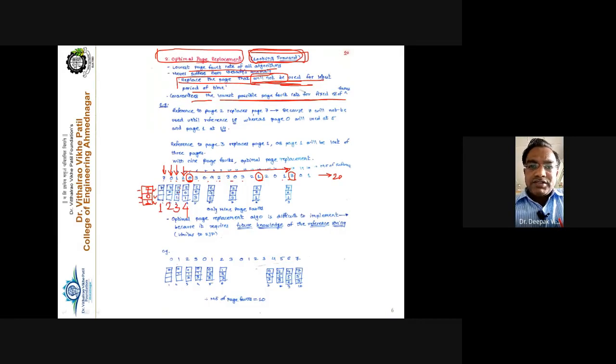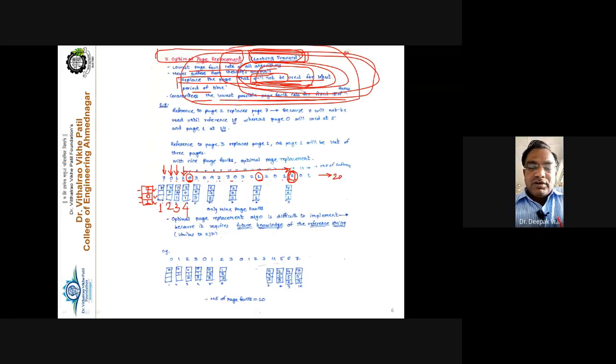From the string, it is clear that 0 is required immediately. 0 page is required immediately, hence do not replace it. After that, 1 is also required immediately. But 7 is the page that will not be used for the longest amount of time. That's why replace the 7 page.